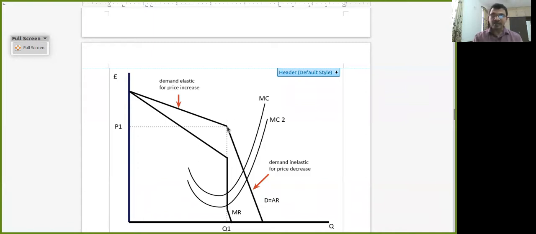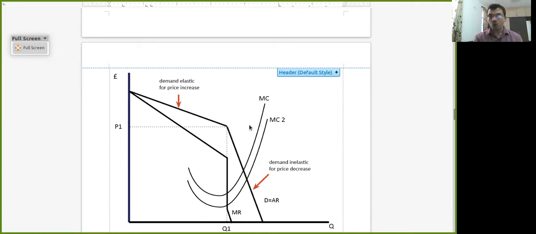Now, let us say one firm wants to increase its revenue, and so it increases its price, it goes up like this. Then what happens? The corresponding demand drops. See, the demand drops from Q1 to, let us say, Q2. From 100 items, it will go to 50 items for a price rise from 50 rupees to, let us say, 70 rupees.